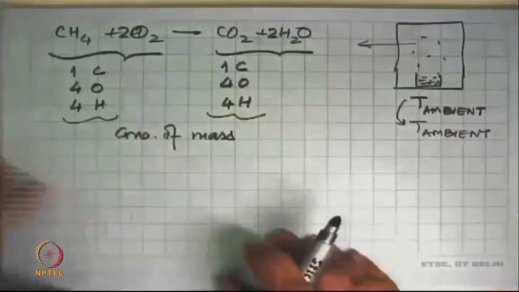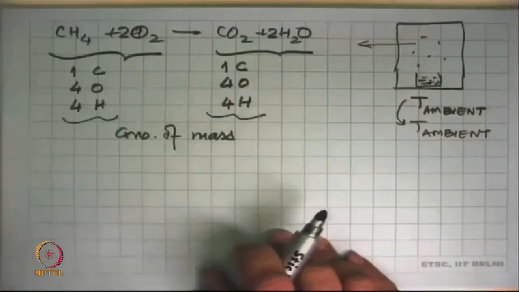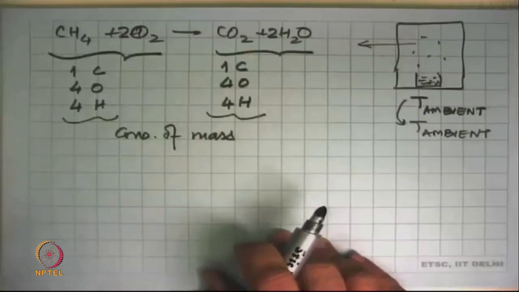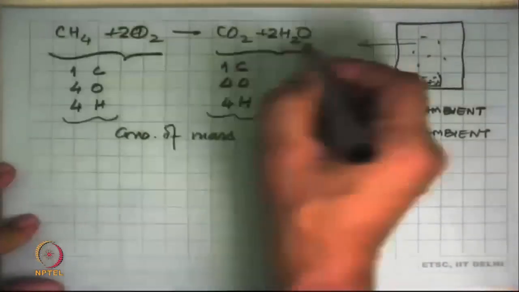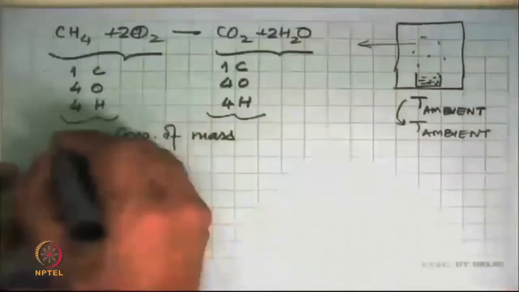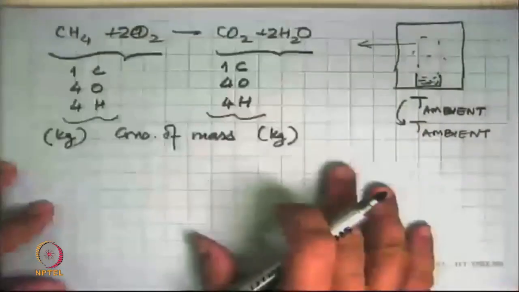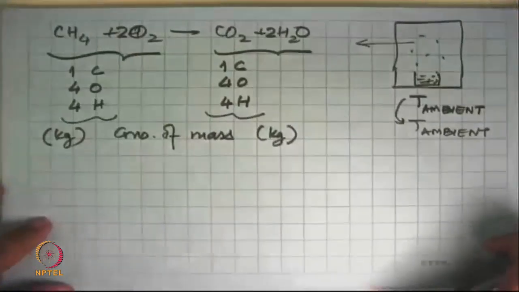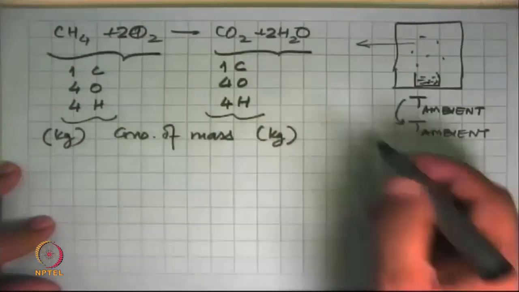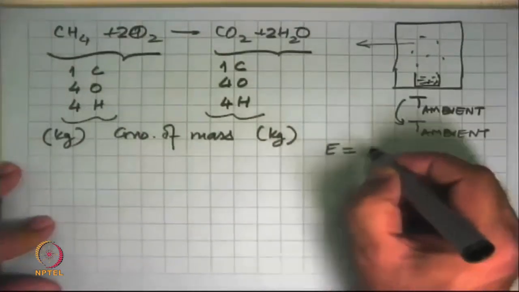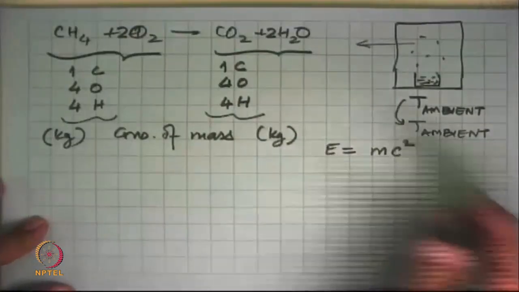At the atomic level we are saying that these atoms are still there, their mass has not changed, and so at the macro level the mass is still the same, the mass is conserved. So we got carbon dioxide and H2O, but whatever kg was there on this side remains as kg of CO2 and H2O, and so mass is conserved. The question is, if we took that much energy out, should not this mass be less? Because we have learned that E is equal to mc squared. And that's a very valid question.